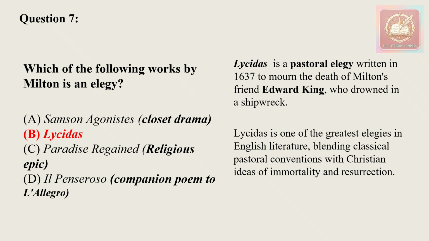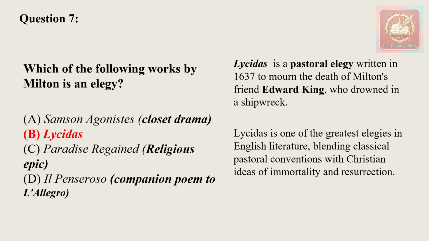Then we have the other works. First one, Samson Agonistes, is a closet drama, a dramatic poem intended for reading rather than stage performance, which was published in the year 1671, and which is actually based on the biblical story of Samson from the Book of Judges, and it explores the themes of suffering, faith, redemption, and divine justice. Then we have Paradise Regained. This is, we know, a religious epic, and it is a sequel to Paradise Lost. Okay, and the last one, it is a lyric companion poem.